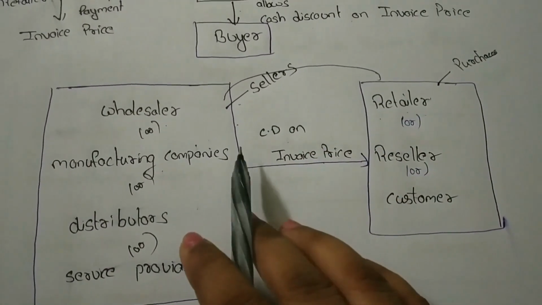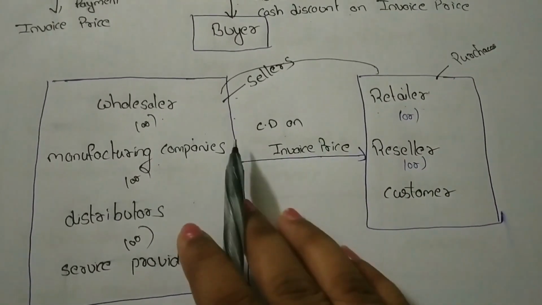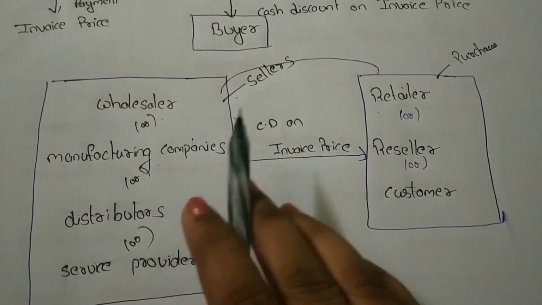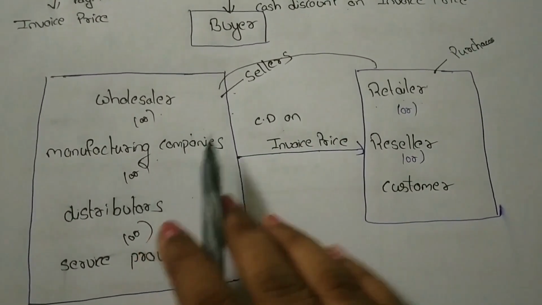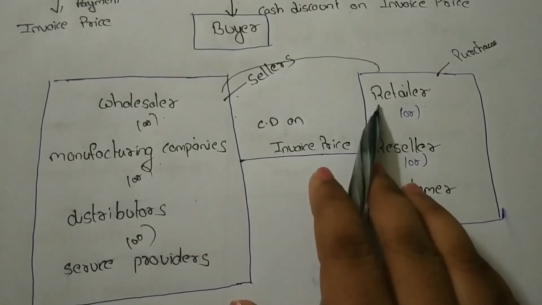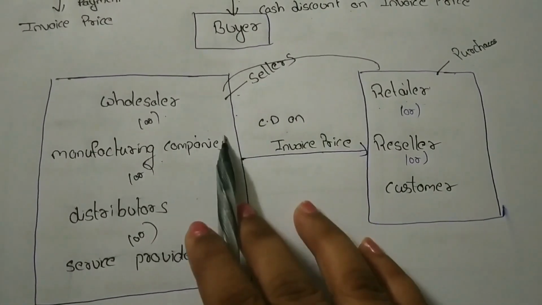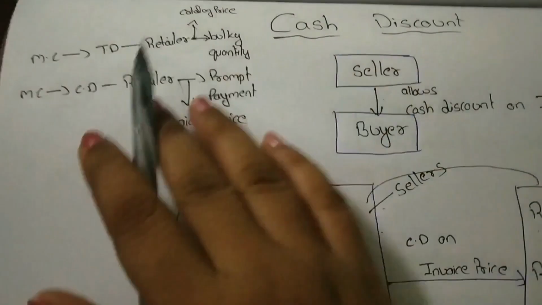Okay. By seeing this, you may get one doubt, right? In trade discount also it is the same, right? In trade discount also, the wholesalers or manufacturing companies allow discount to the retailers, right? But what is the difference between cash discount and trade discount? Let's have a look at that.